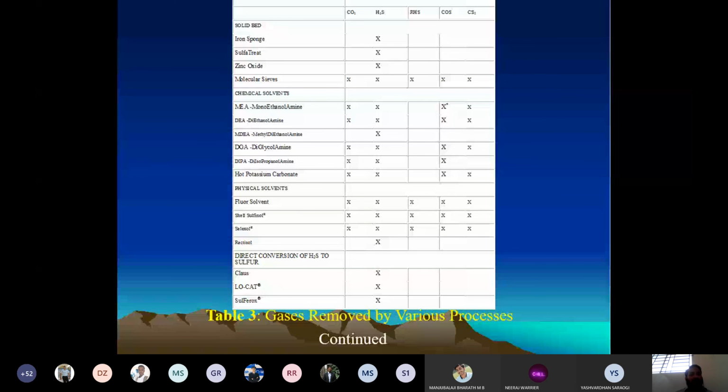So with the direct conversion process, even if the investment is high, there is not much maintenance cost like what we have in physical solvent, chemical solvent, and solid bed process. And the second thing is that the best process preferred in almost all the industries is the Claus process. The Claus process is employed everywhere. We are going to study what the Claus process is and how acid gas is removed by it.